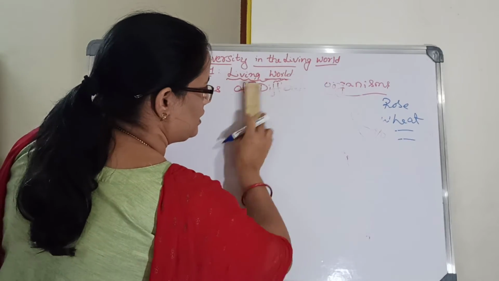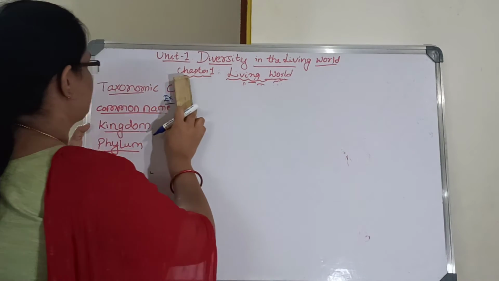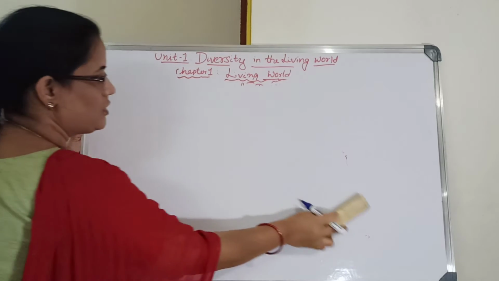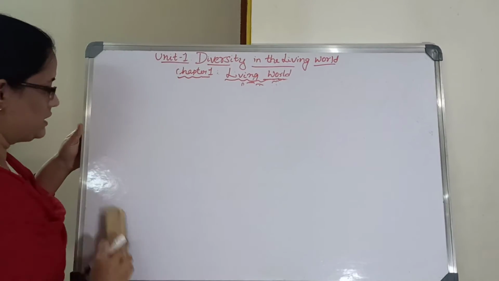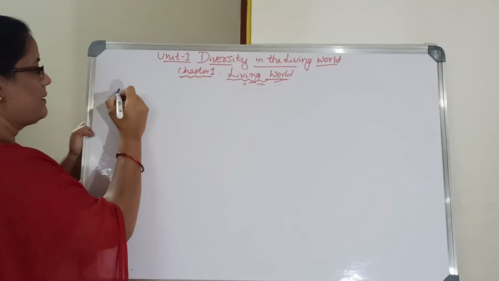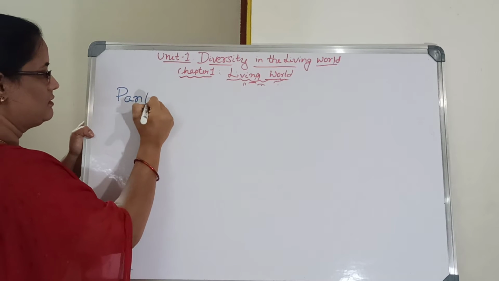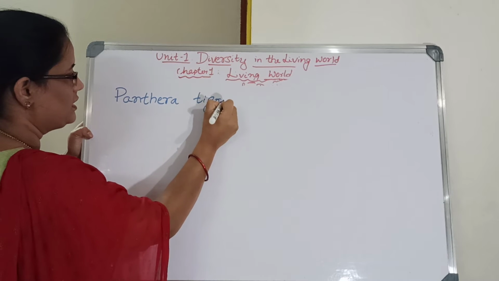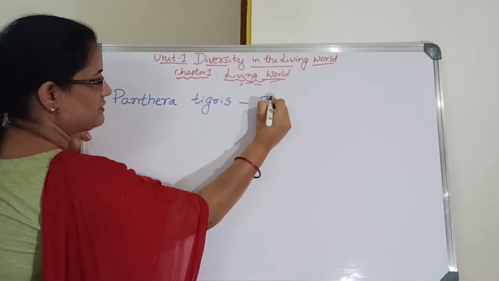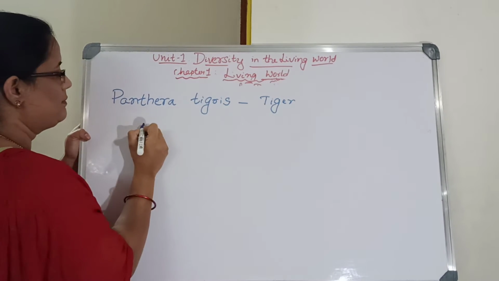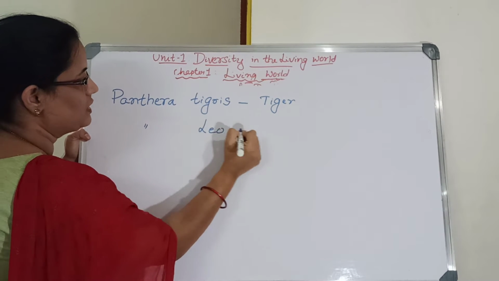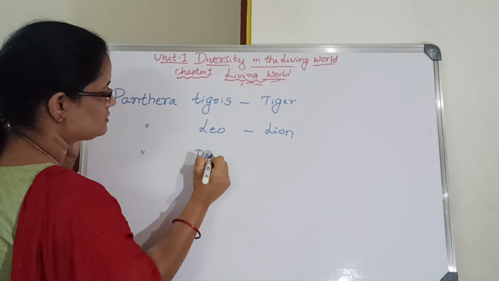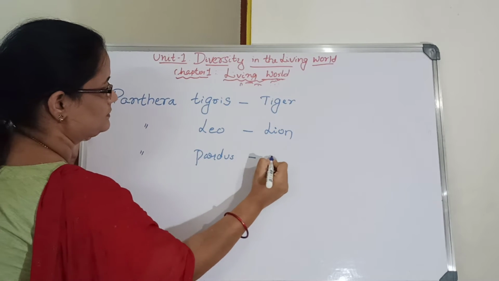So under this taxonomy, for example, I told already for tiger, Panthera is the genus, and then species and other order and all. Panthera tigris for tiger, Panthera leo for lion, Panthera pardus for cheetah.